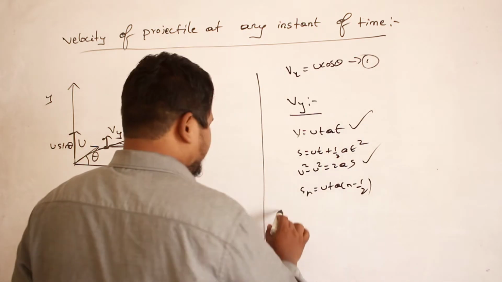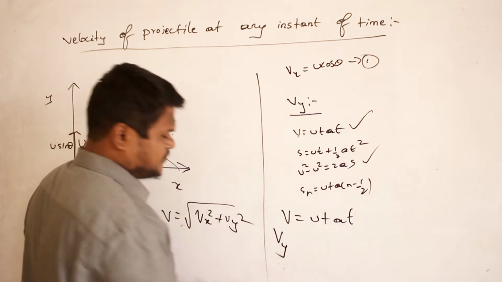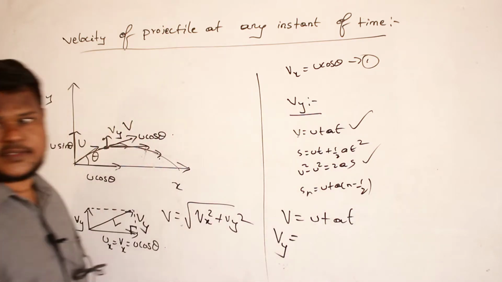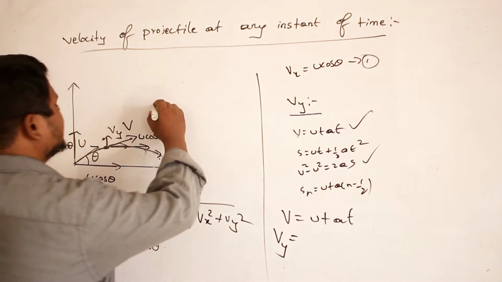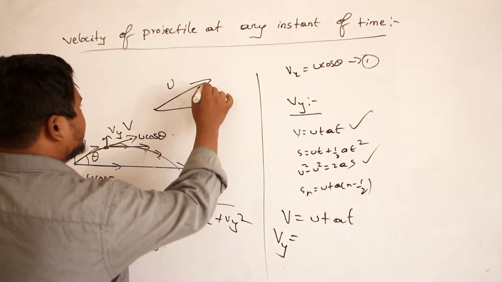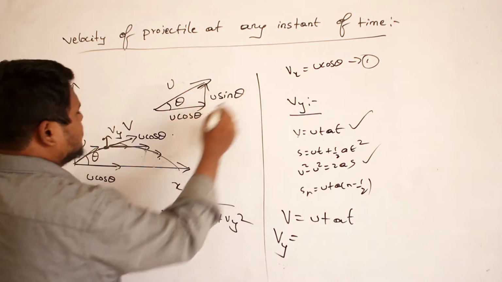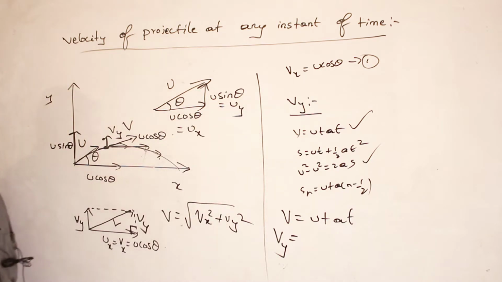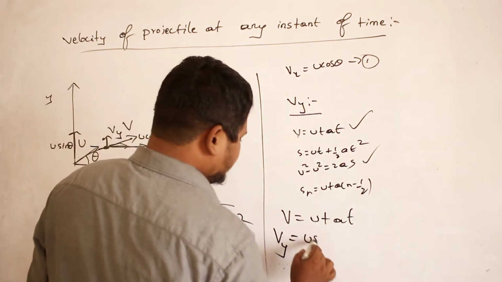So v is equal to u plus at. V means Vy, the final velocity along y-axis. And what is the initial velocity along y-axis? U sine theta. Where is that? I have not split it up. So this initial velocity u, I can split into two components: u cos theta and u sine theta. What is this u cos theta? Ux. What is this u sine theta? Uy, the initial velocity along y-axis. Are you able to understand? So instead of u, what I have to write is u sine theta.